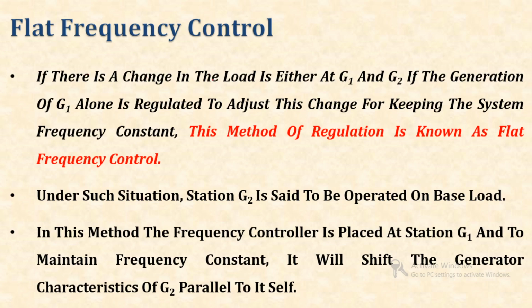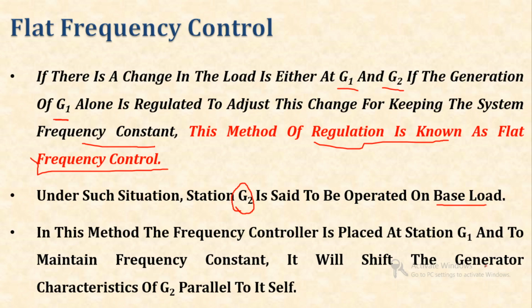So if there is a change in load in either of G1 and G2, and the generation of G1 alone is regulated to adjust this change to keep the system frequency constant, then this type of regulation is known as flat frequency control. Under such a condition, G2 is said to be operated on base load, or we can say the generation of G2 is held constant. That means it has to be operated on base load.